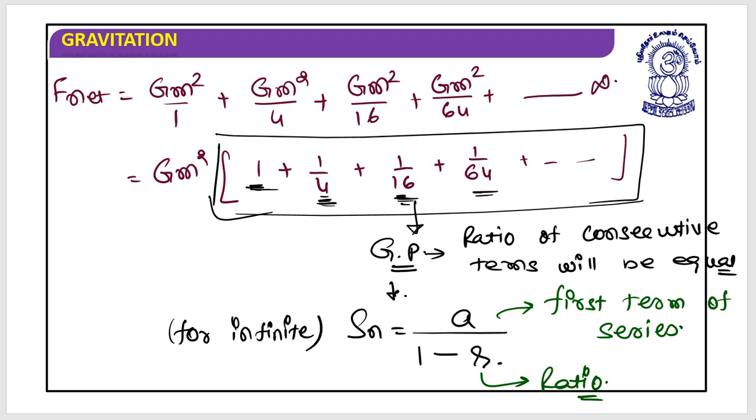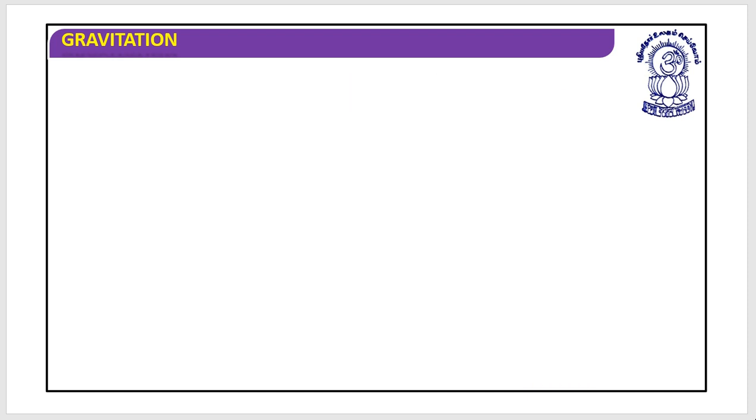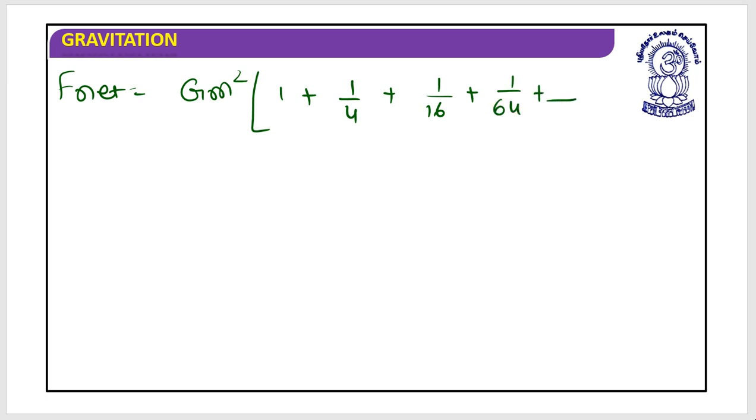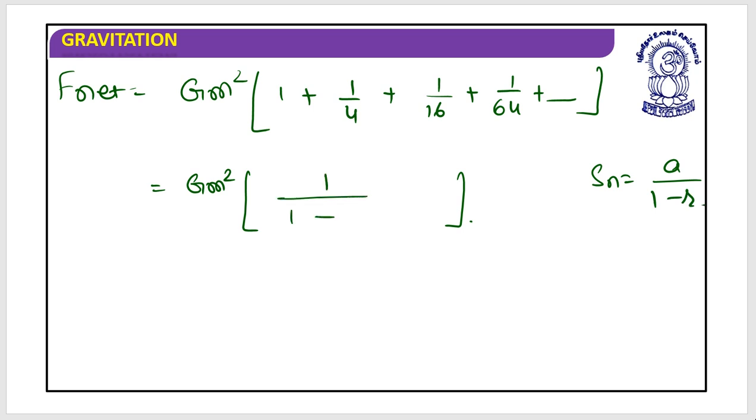I hope this is clear. So this F net is Gm square into bracket 1 plus 1 by 4 plus 1 by 16 plus 1 by 64 and onwards. While writing this I understand that this is a GP, so Sn is equal to A upon 1 minus R. A is the first term, which is 1, upon 1 minus the ratio, which is 1 by 4.